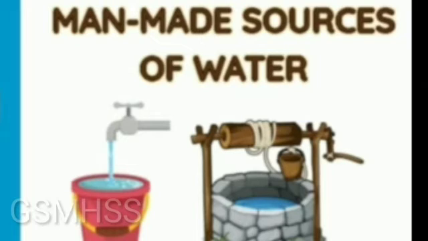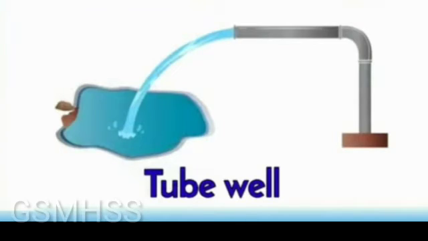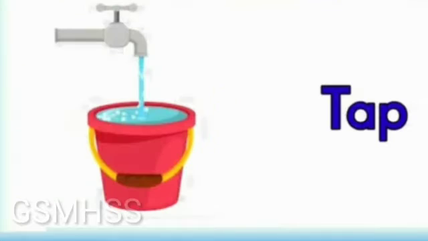It is difficult to always get water from natural sources of water. So we need wells and tube wells to get water from under the ground. That is, well, tube well, hand pump and tap.